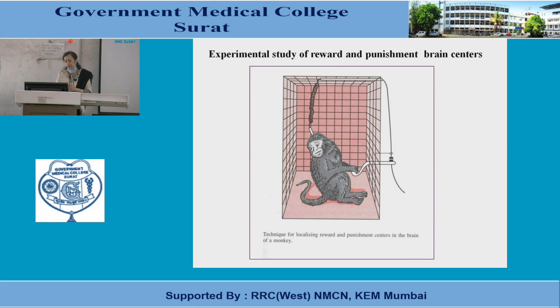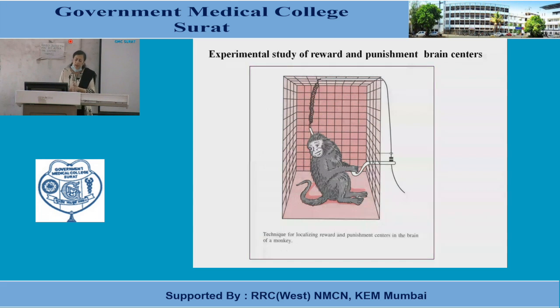The first arrangement is done in such a way that if the monkey presses the bar, there is no stimulus given to its brain. That means it is stimulating neither the reward center nor the punishment center. So occasionally the monkey comes and presses the lever. The number of lever pressing is counted in 24 hours and that is known as random bar pressing. Then the lever is connected with some specific areas of the brain and the monkey is allowed to press the bar.